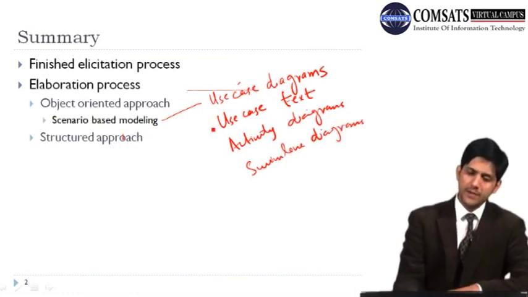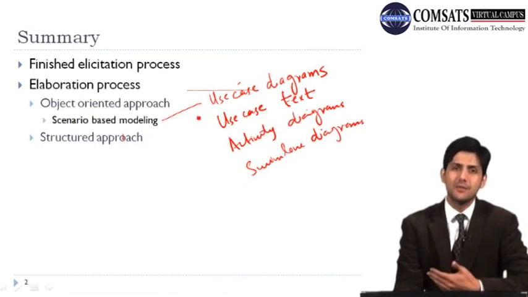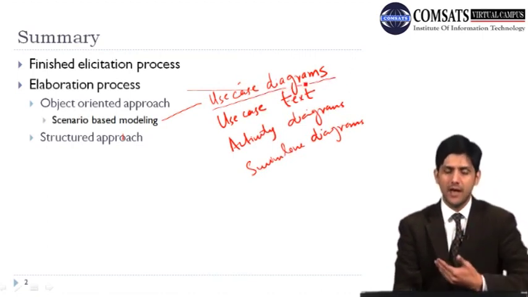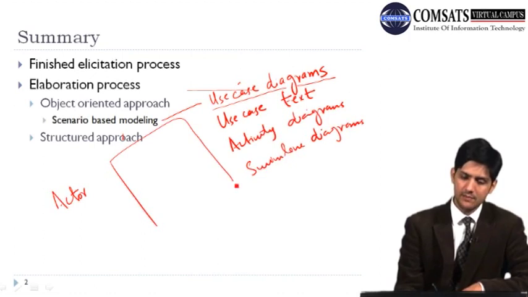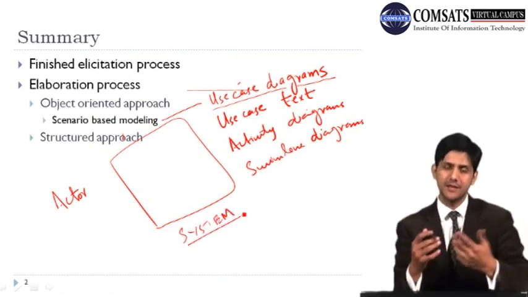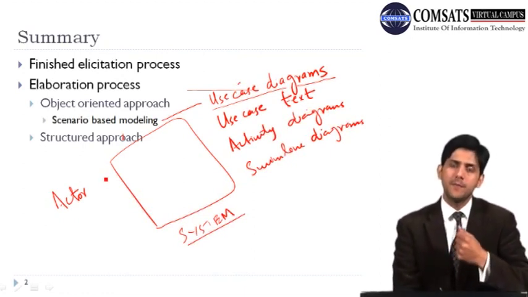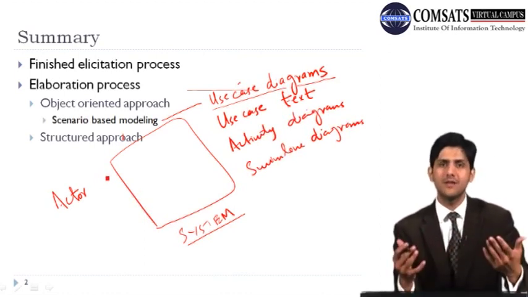We started talking about what a use case is, and we said that we try to identify a scenario. A use case is basically an actor's interaction with the system. So an actor is trying to interact with this box, which let's assume is the system we have to build for the client, for which we are trying to gather requirements. We have identified multiple actors, and we are trying to record how certain actors are going to interact with my system, and that is very simply a use case.